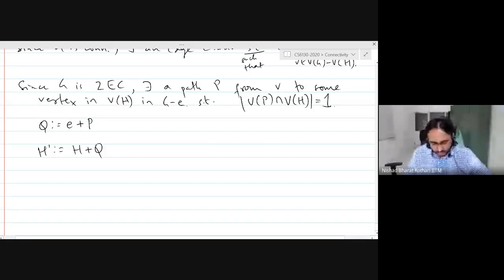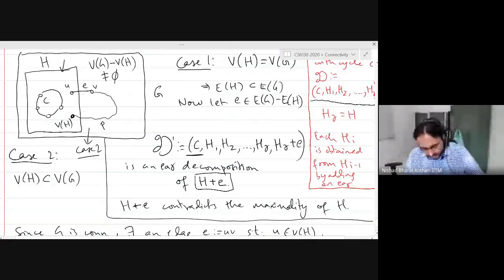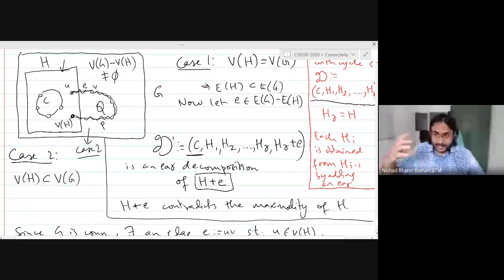We are going to add this ear, E plus the path P, to the graph H. This will be a two edge connected graph because we added an ear to a two edge connected graph. And it contains H because we are adding something to H, which means that it is a supergraph of H, and it has an ear decomposition because you take the ear decomposition of H and just add one more ear, Q, and this contradicts the maximality of H.